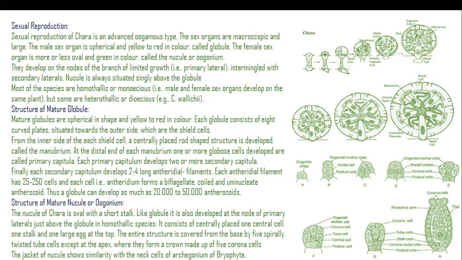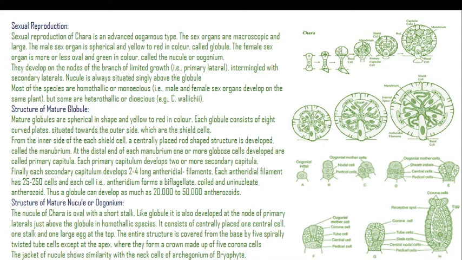From the inner side of each shield cell, a centrally placed rod-shaped structure is developed, called the manubrium. At the distal end of each manubrium, one or more globule cells develop, called primary capitula. Each primary capitulum develops 2 or more secondary capitula.